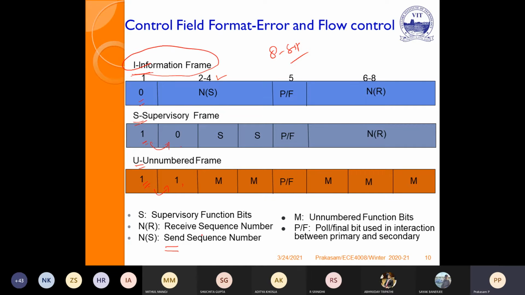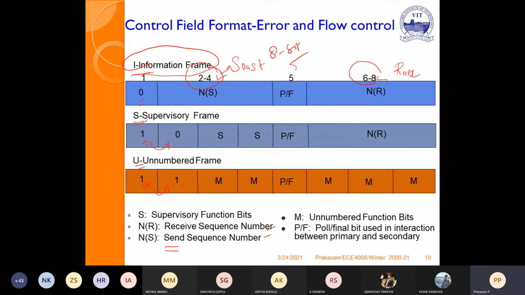Because the information frame involves the frame sequence, it has to send the respective frame sequence number. So the next 3 bits are used to represent the send sequence number. The last 3 bits are used to represent the receive sequence number, which is equal to R next, or S last in terms of ARQ.